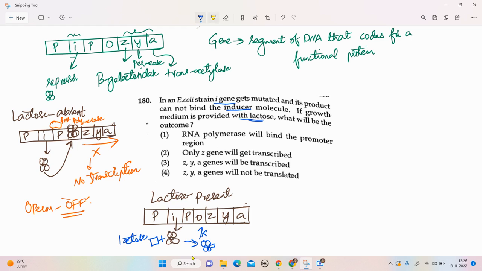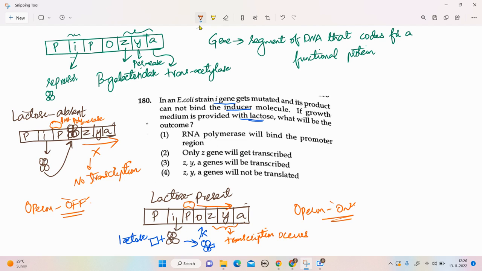As a result, what will happen? Since the operator region is free, RNA polymerase binds to the promoter region and can freely move. Thus, there will be transcription taking place, and the genes get translated. So when lactose is provided in the medium, the operon is on. So this is the ideal situation.